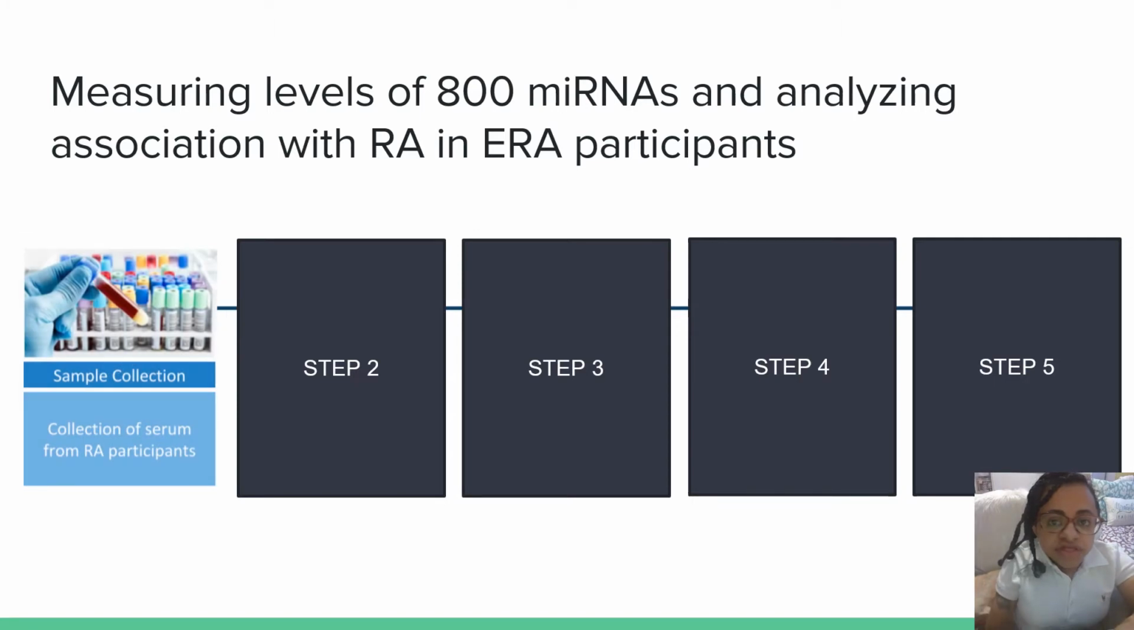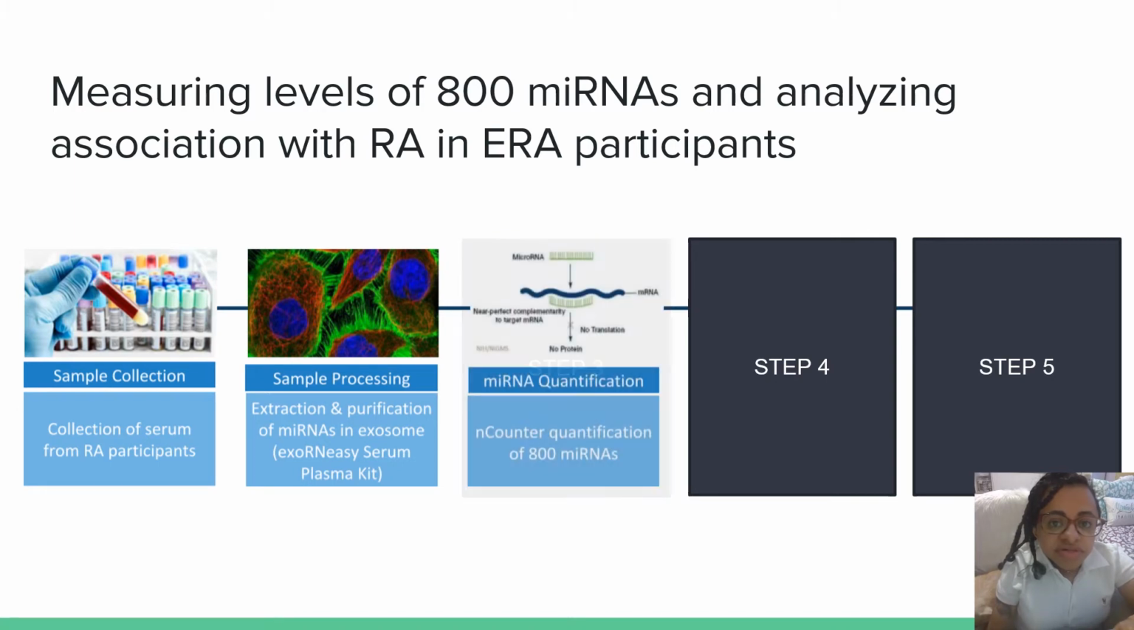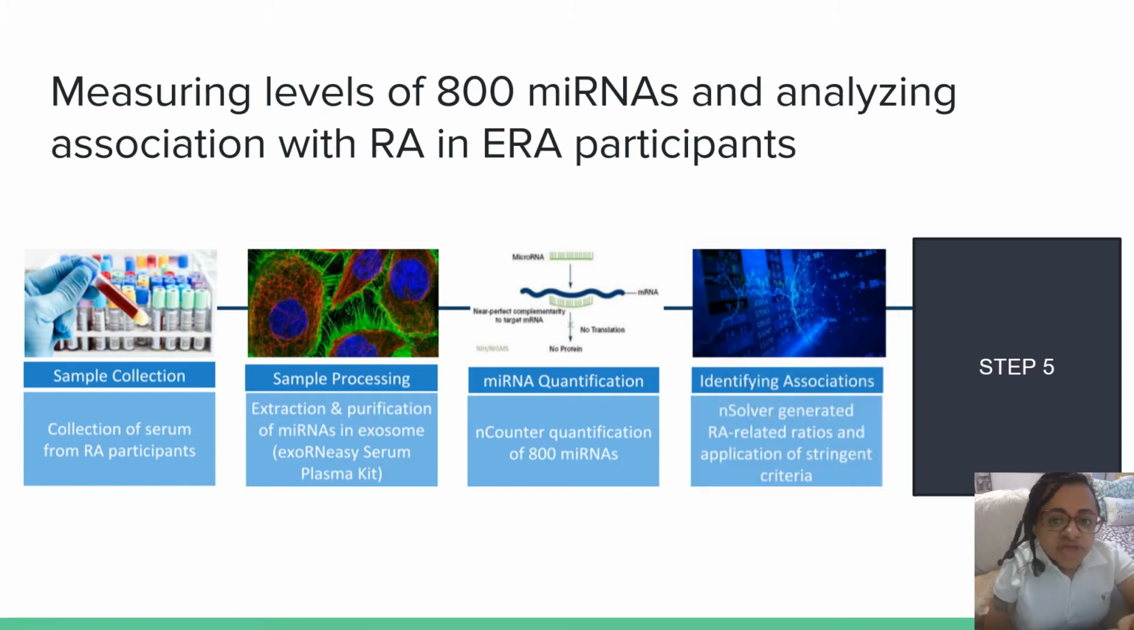Our study had 27 patients with RA and 18 patients without it, where 89% of the total patient population identified as being Hispanic. The microRNAs were isolated and purified from the serum of these patients. We used nanostring and counter digital counting technology, which links each microRNA to an optical barcode that can count up to 800 microRNAs. This information was analyzed using nanostring and solver software, which allows us to apply strict criteria to determine which specific microRNAs will be associated with RA.